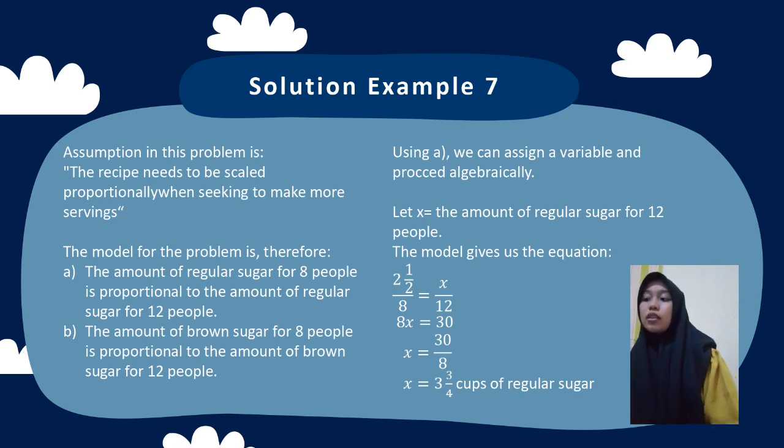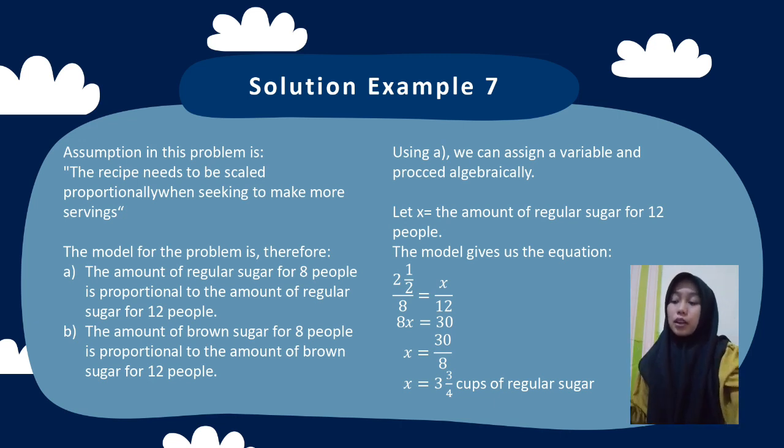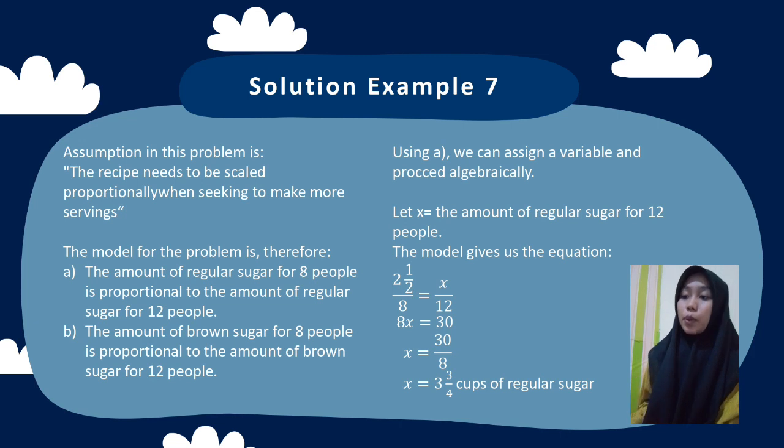This is the solution. The assumption in this problem is the recipe needs to be scaled proportionally when seeking to make more servings. The model from the problem is therefore A. The amount of regular sugar for 8 people is proportional to the amount of regular sugar for 12 people, and B. The amount of brown sugar for 8 people is proportional to the amount of brown sugar for 12 people.